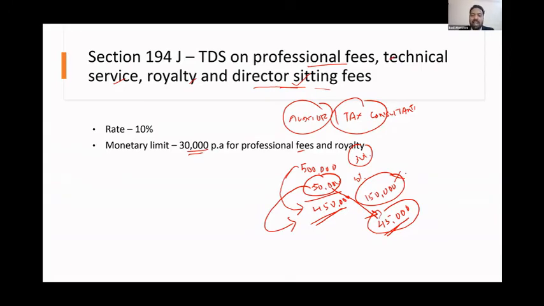Now, with respect to director sitting fees, there is no monetary limit. That means even if you're paying 5,000 rupees as director sitting fees, you're supposed to deduct 10% and only pay the balance amount.